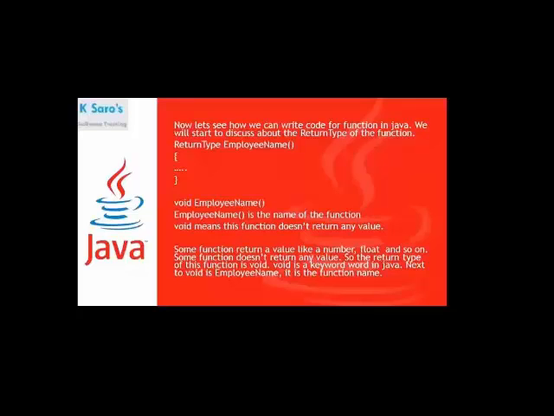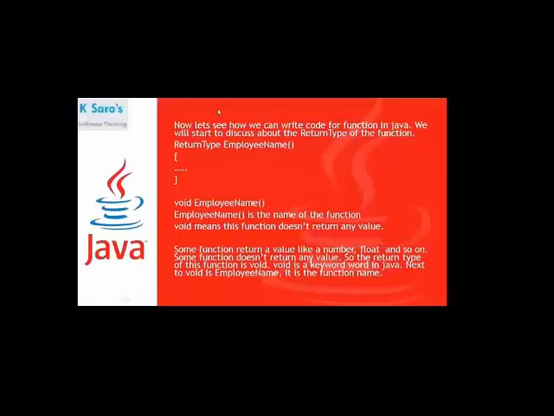Now let's see how we can write code for a function in Java. Already I told you, if you want to perform a task, we need to write code in a function. So now we will start to discuss the return type of the function. This is called a function. In my example, I have given the function name employeeName. It's a user-defined function, so you can write any function name. I have written employeeName because I want to get the values for the employee name.